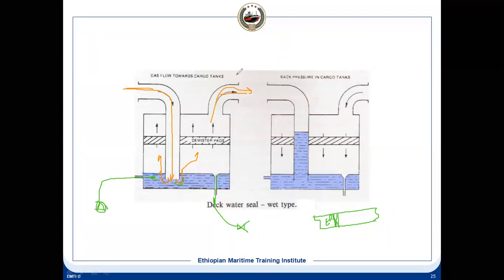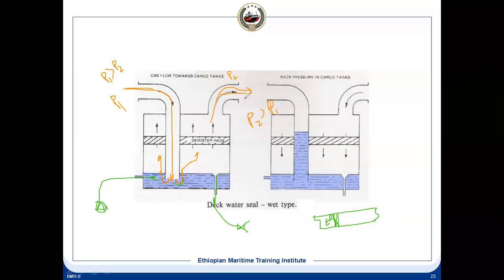Now suppose there is a pressure here, this is P1 and this is P2. In normal condition P1 will be more than P2, so P1 is greater than P2. Now what will happen if P2 has increased and P2 is greater than P1? The flow will be reversed.